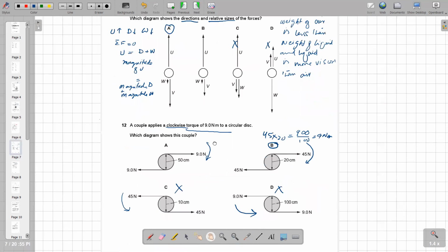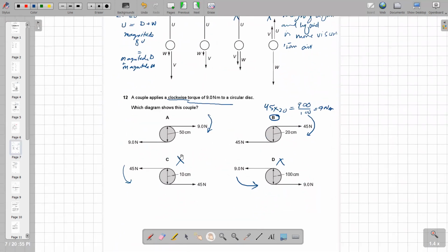The next question is on torque of a couple. It says that of these four options, one is having a clockwise torque of 9 Newton meter. We see C and D having an anti-clockwise torque, so these will be wrong, and option A does not have a 9 Newton meter couple.